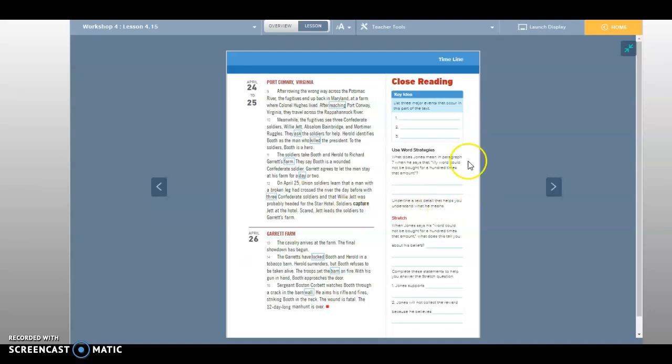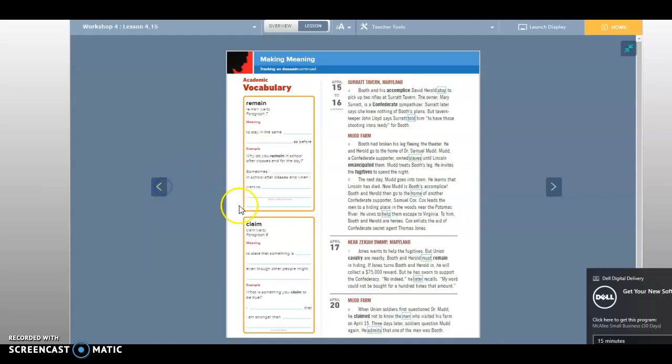All right, so once again, we need to list 3 major events that occur in this part. What does Jones mean in paragraph 7 when he says that my word could not be bought for 100 times that amount? Paragraph 7, that's back a page. Jones wants to help the fugitives, but Union cavalry are nearby. Booth and Harold must remain in hiding. If Jones turns Booth and Harold in, he will collect a $75,000 reward. But he has sworn to support the Confederacy. No, indeed, he later recalls, my word could not be bought for 100 times that amount.